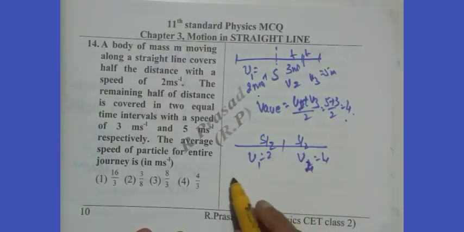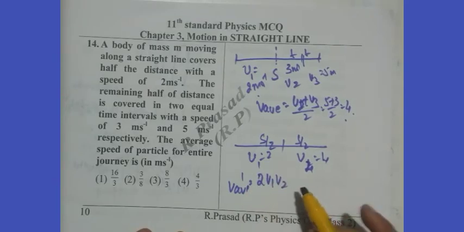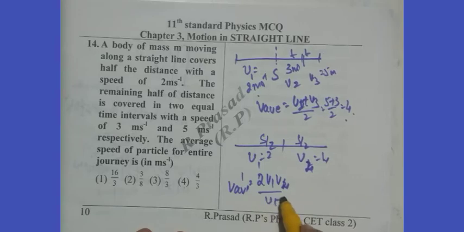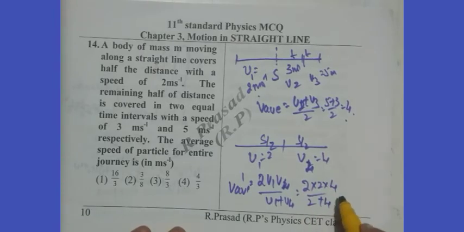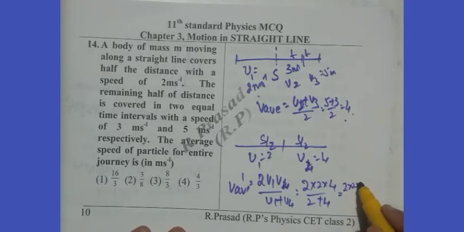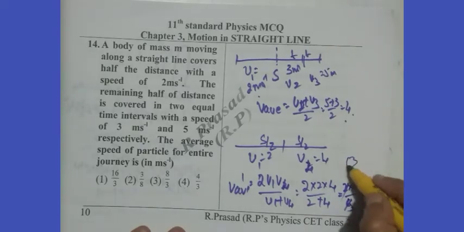Therefore, we know the average velocity formula, V average equals 2V1V4 by V1 plus V4. This is the formula when we have distances equal, so we substitute. Therefore, 2 into 2 into 4 by 6, it is 8 by 3 is the answer. So, third option is correct.